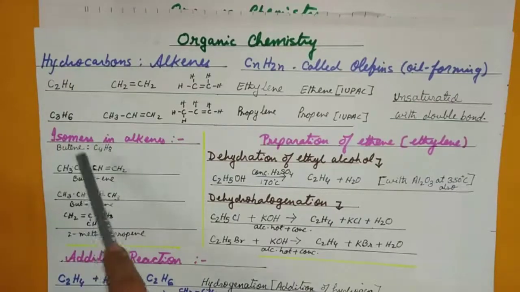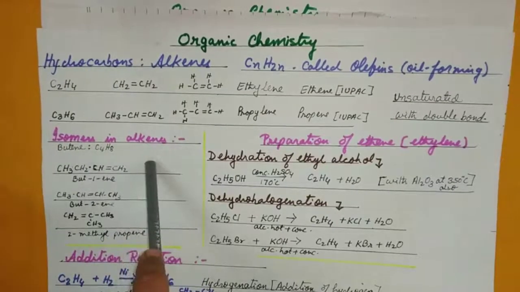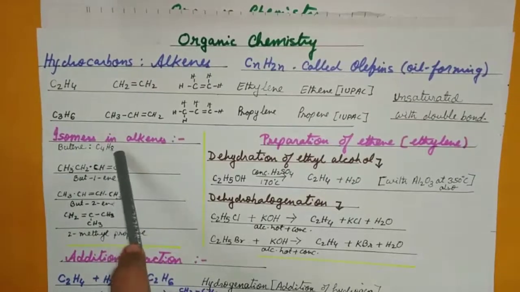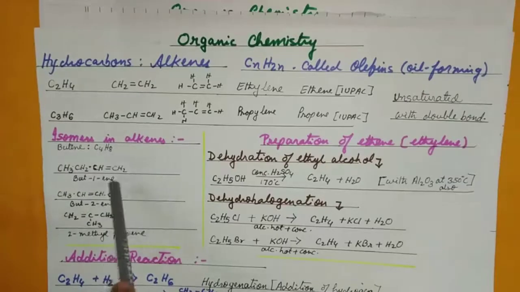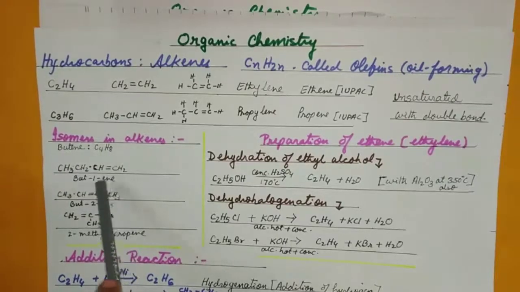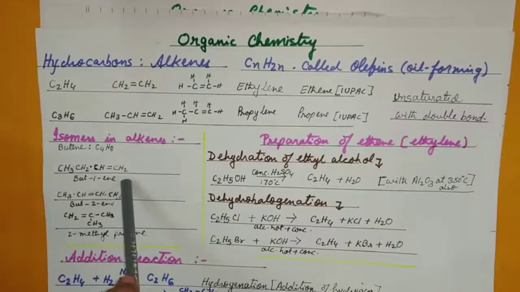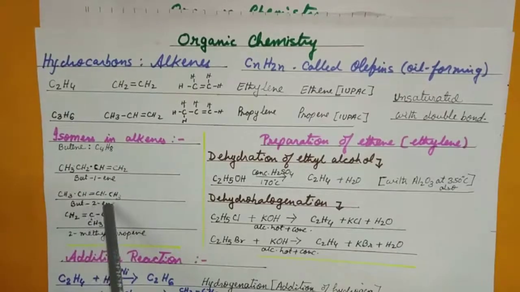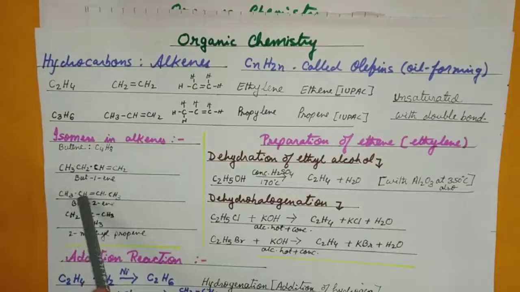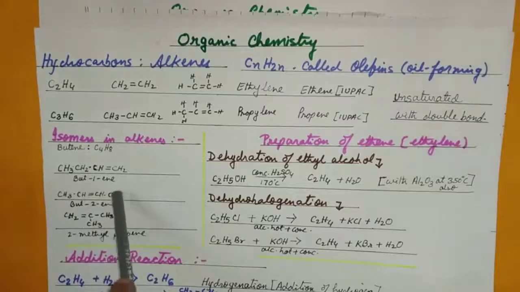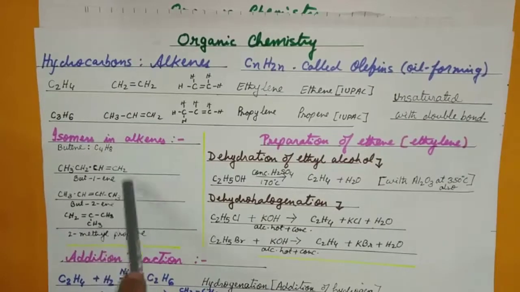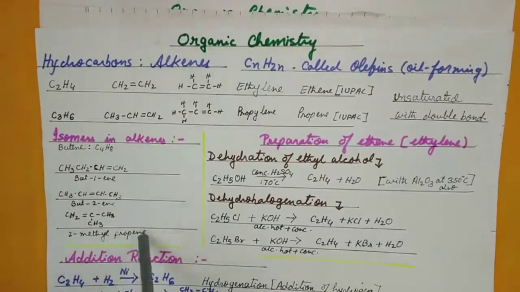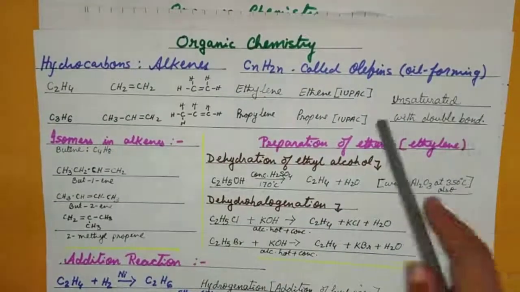nomenclature. Once again, I can talk about the isomers of alkenes, where in butene the double bond changes its place along with the methyl group also changing its place. Like in the first case, it is but-1-ene because the double bond is with the first carbon atom. It can be but-2-ene because the double bond is shifted to the second carbon atom. Along with shifting of the methyl group, that is 2-methylpropene. So these are some of the isomers. You can be asked in the form of IUPAC names.